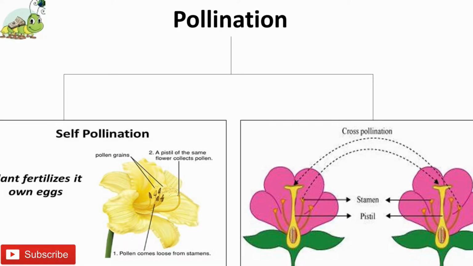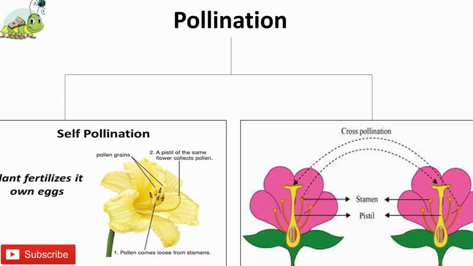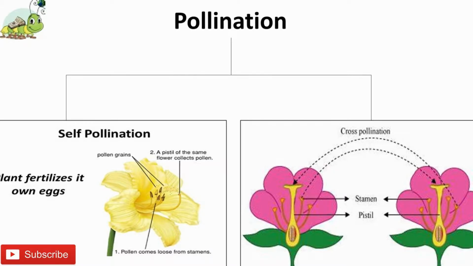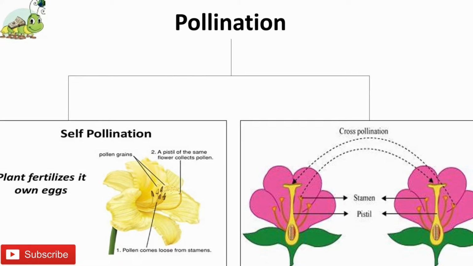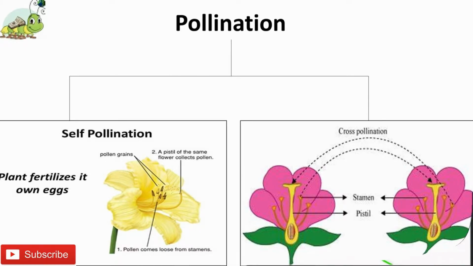Plants are said to be self-pollinated when the pollen is transferred from an anther to the stigma of the same flower, or to the stigma of another flower on the same plant. The transfer of pollen from the anther of a flower to the stigma of a flower of another plant is called cross-pollination.